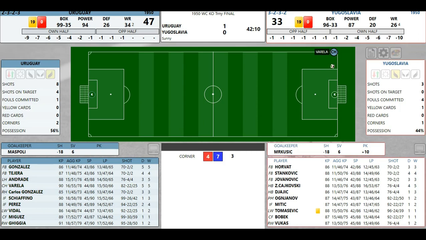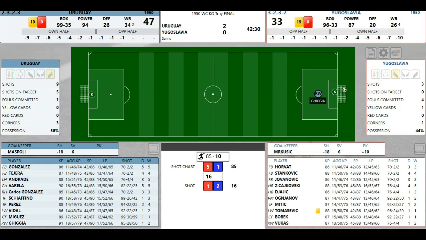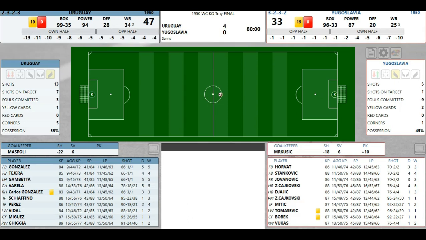Varela on the corner, 42 minutes. Jigya has a chance. He's an attacker. He's an attacker who scores! Goal! Let's go to the final 10 minutes.